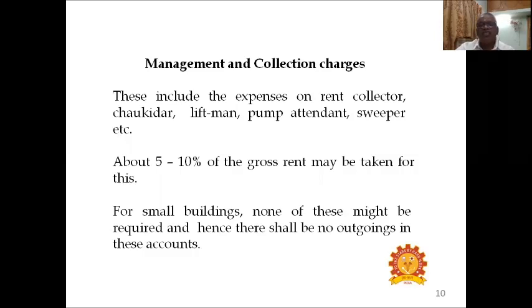This includes the expenses on rent collector, chowkidars, liftman, pump attendant, sweeper, etc. About 5 to 10% of the gross rent may be taken for this. For small buildings, none of this might be required, and hence there shall be no outgoings in these accounts.